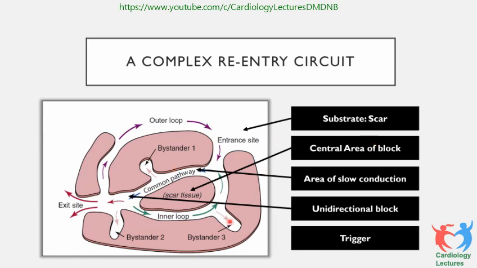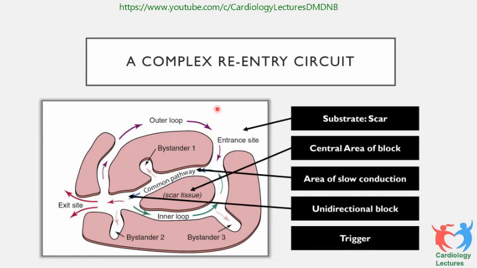When we go to a VT, for example in ischemic heart disease, the circuit may be much more complex. For example, here there is an inner loop, there may be an outer loop, then there are excitable areas, but they are bystanders. They are not the main perpetuating pathway. Here is the entrance site and here is the exit site.